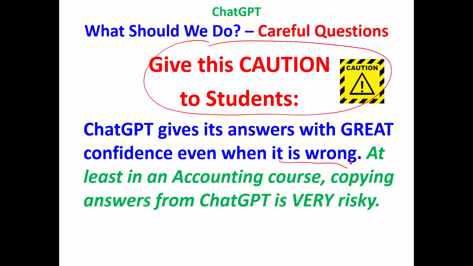You could cite some of the numbers that are included in these slides. 54% for a broad base of questions. For quizzes based on in-class discussion, as my brother showed, I think the number was 34%. So if you use ChatGPT to do your online quizzes and your homework, you're going to fail this class. You owe it to your students to give them that caution, because they will have heard that ChatGPT can do everything. Well, it can do a lot of things, but for now, it doesn't answer accounting questions very well.